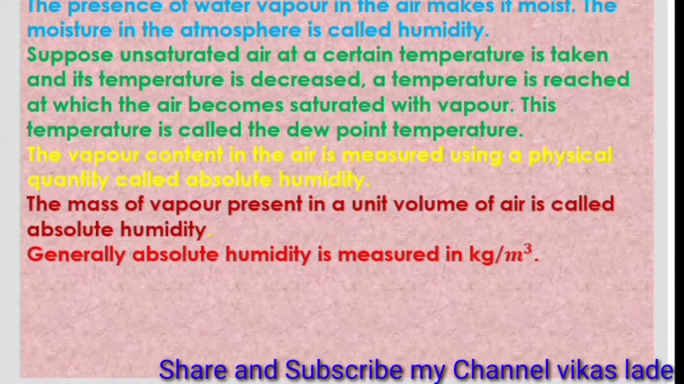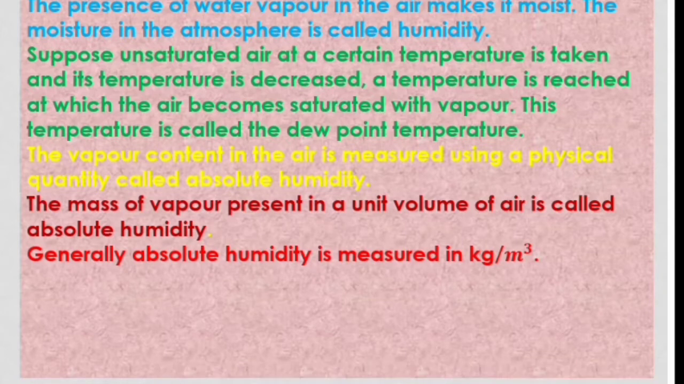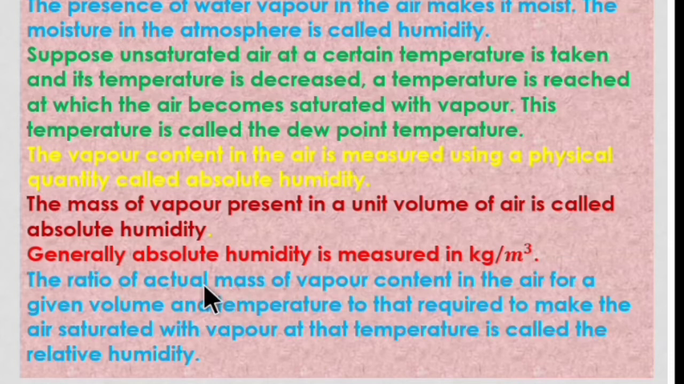The feeling of humid or dry nature of the air not only depends on the amount of vapor in the air, but it also depends on how close that amount is to making the air saturated with vapor. It means that it depends on the temperature of the air also. The ratio of the actual mass of vapor contained in the air for a given volume and temperature to that required to make the air saturated with vapor at that temperature is called the relative humidity.